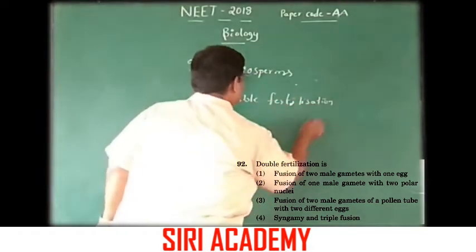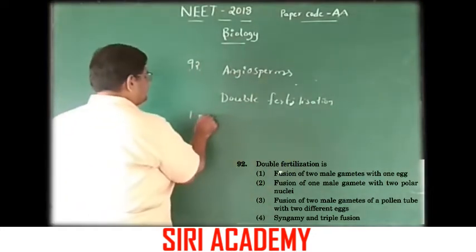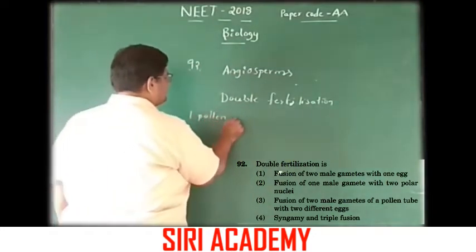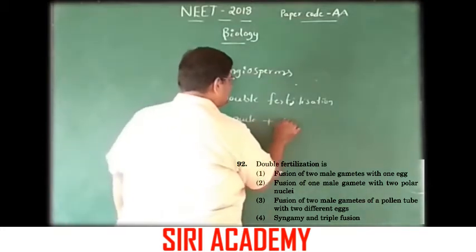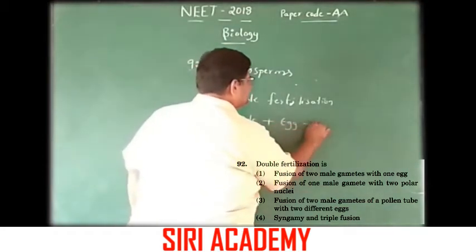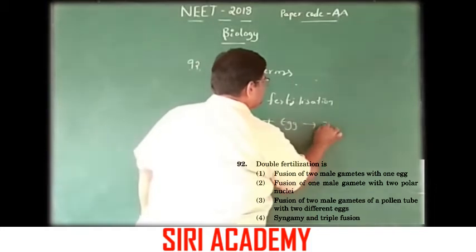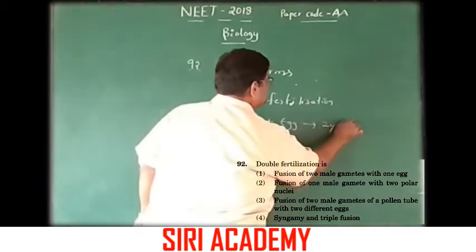In double fertilization, one male nucleus fertilizes the egg with formation of the zygote.